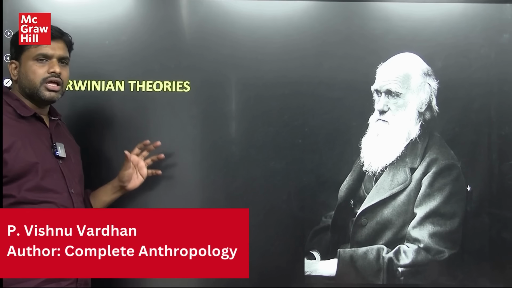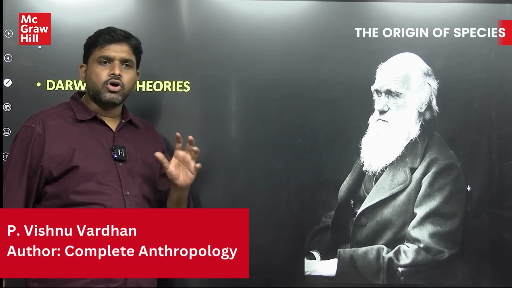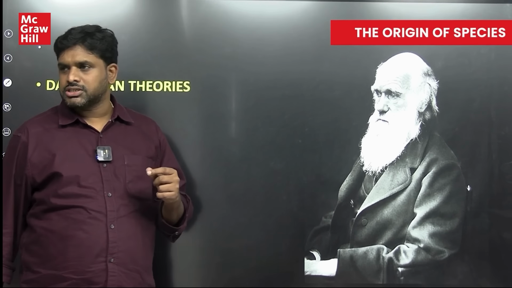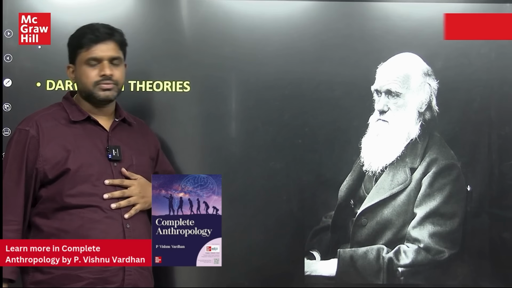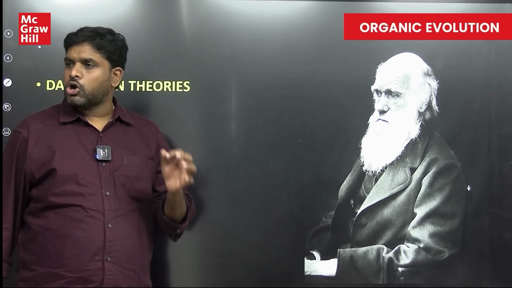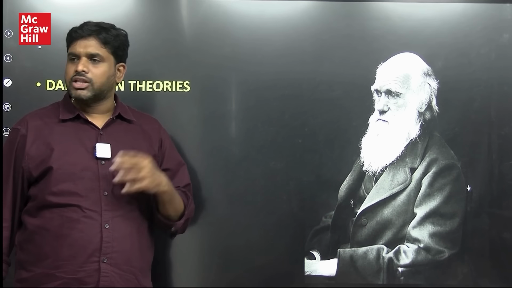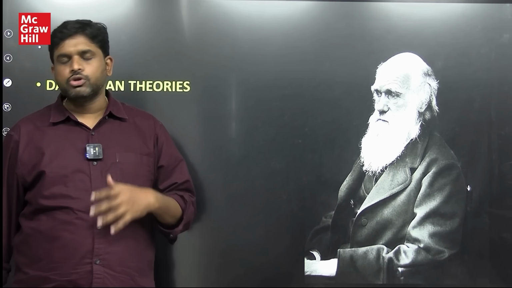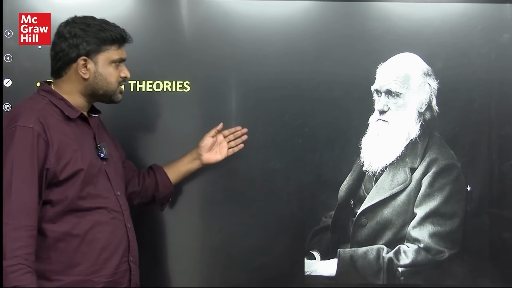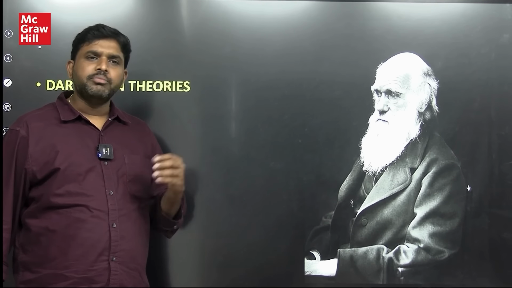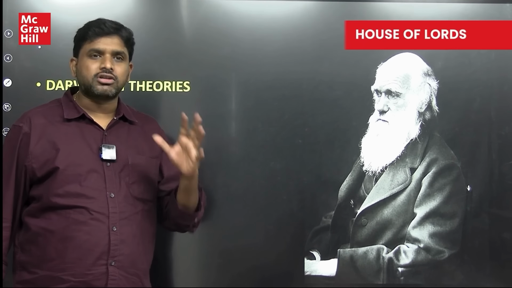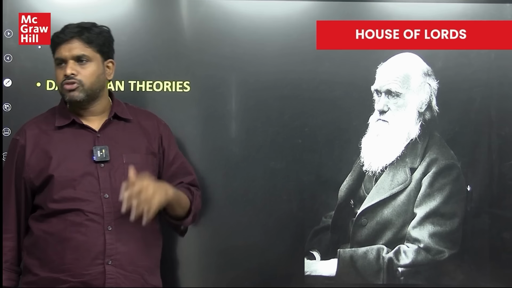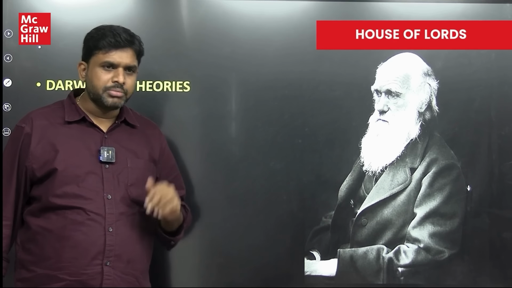Charles Darwin is very famous for the book called Origin of Species. He gave the concept called organic evolution. So the book name is Origin of Species and the concept name is organic evolution. And this person, Charles Darwin, was a well-learned Britisher, a son of a member of the House of Lords, the upper house in Britain.